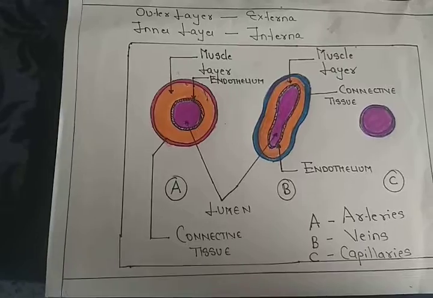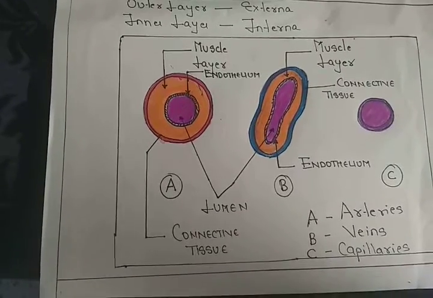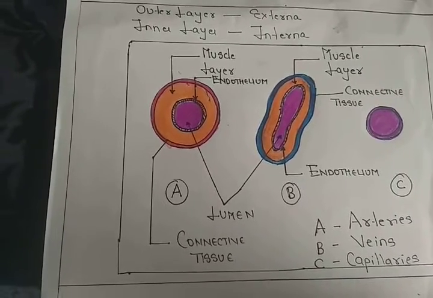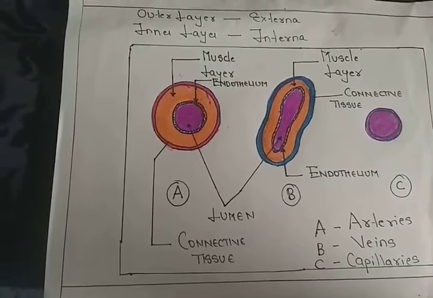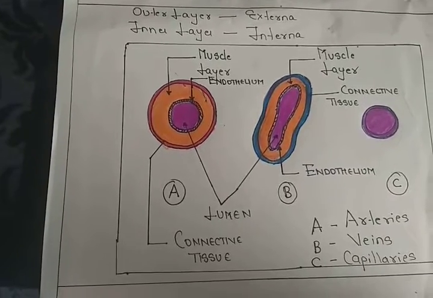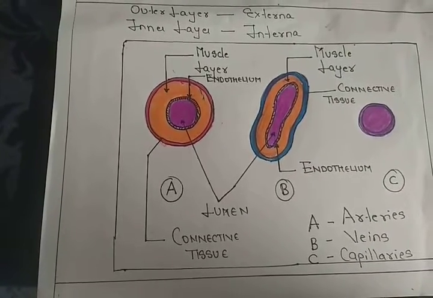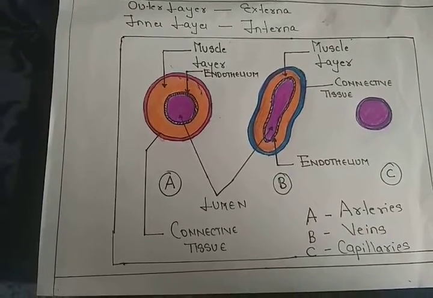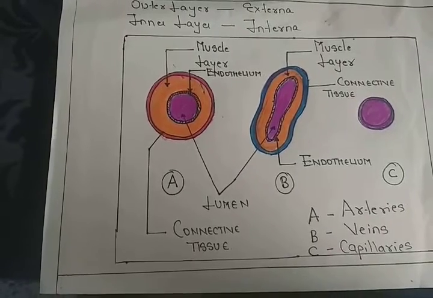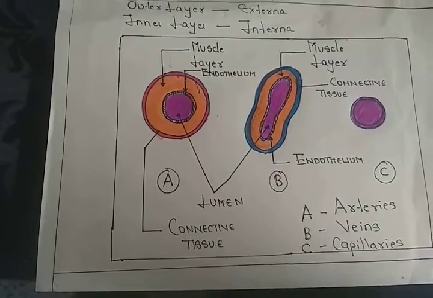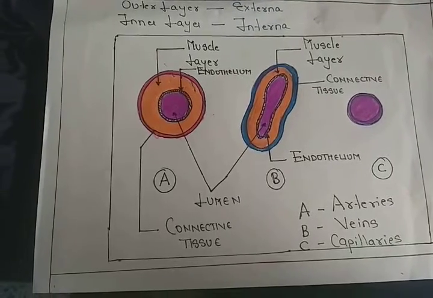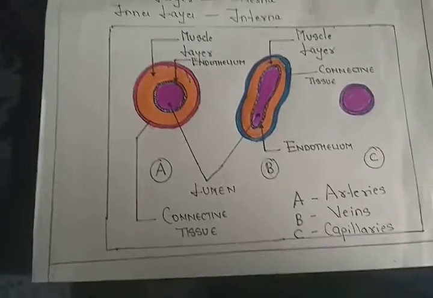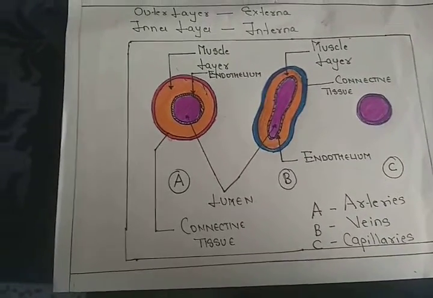Again, the capillaries give the venous blood. That particular blood from the capillary enters into the veins, and through the vein it again reaches the right auricle with the help of the inferior and superior vena cavas. Superior means upper part, anterior; inferior means lower part, that is posterior. So the veins will take the blood from the body tissue and pour that blood into the right auricle, and then the whole process of double circulation continues.